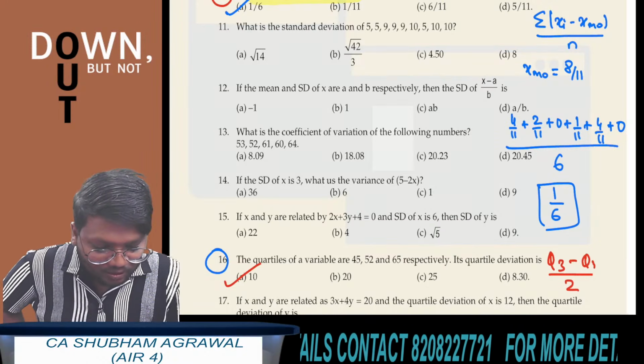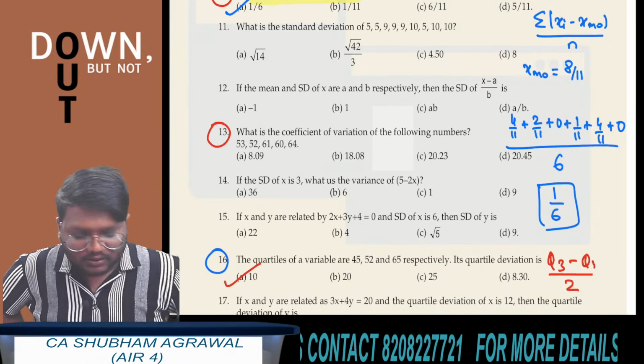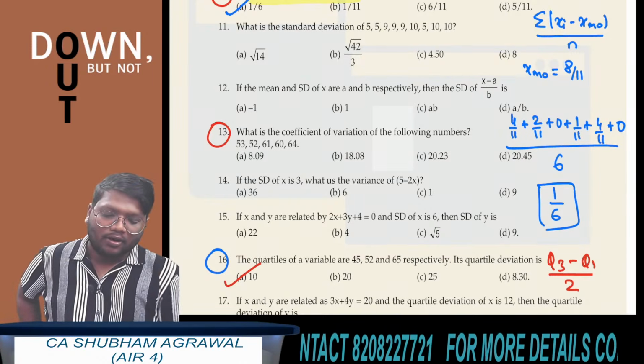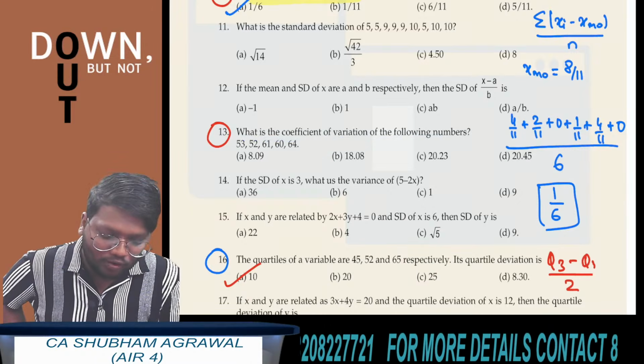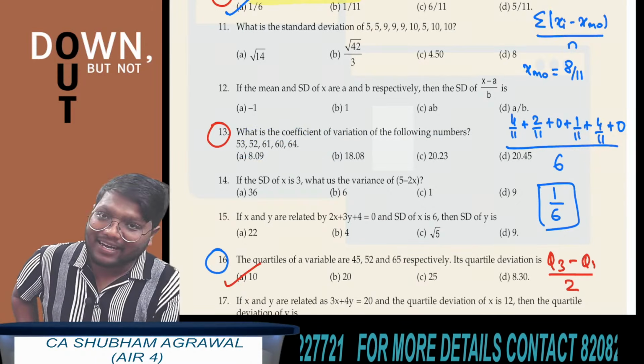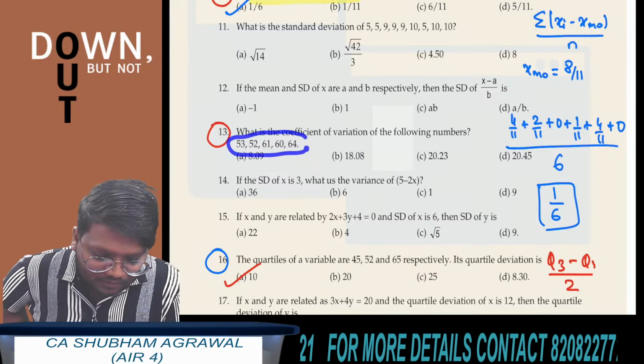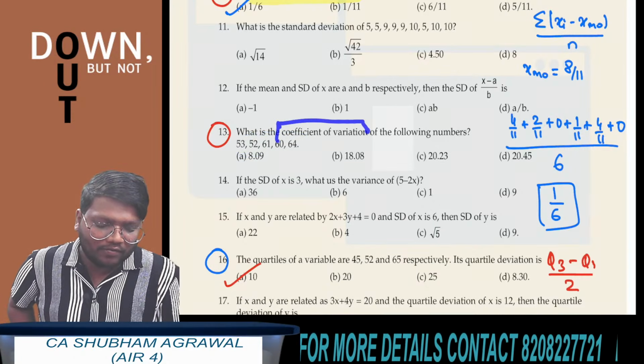Question number 13. What is the coefficient of variation of the following numbers? Again, discrete data is given. There are 5 observations and you have to find the coefficient of variation.